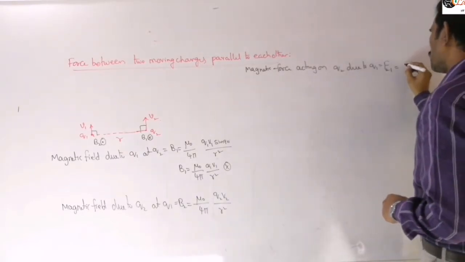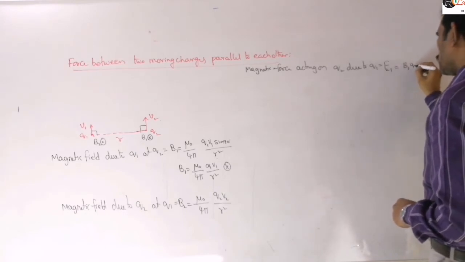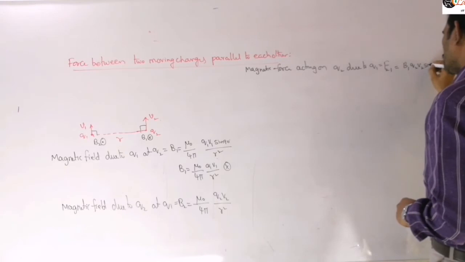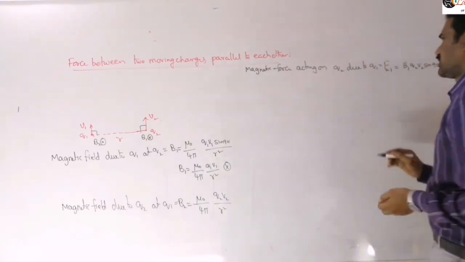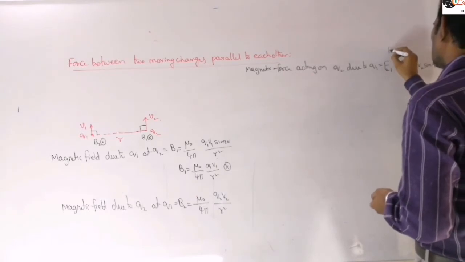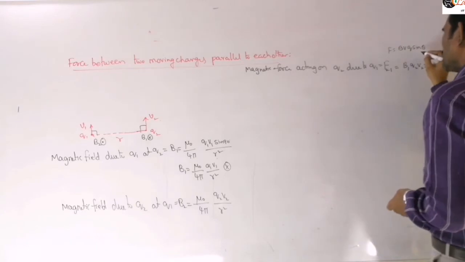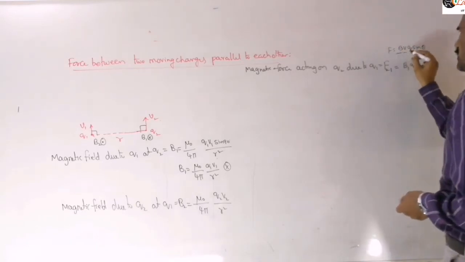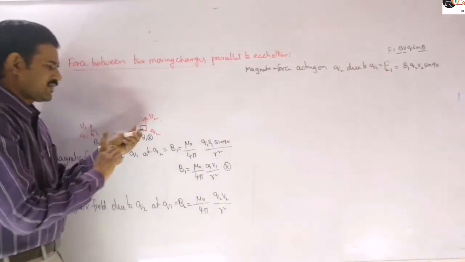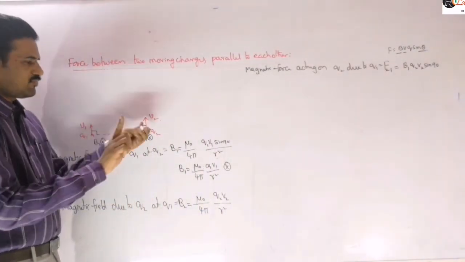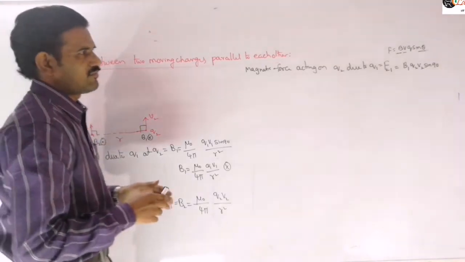Then this force we can write as B1 into Q2 into V2 into sin 90. Here theta means the angle between B bar and V bar, right? Here you can observe that B bar is into the plane and V bar is lying in the plane, so the angle between them is 90 degrees.